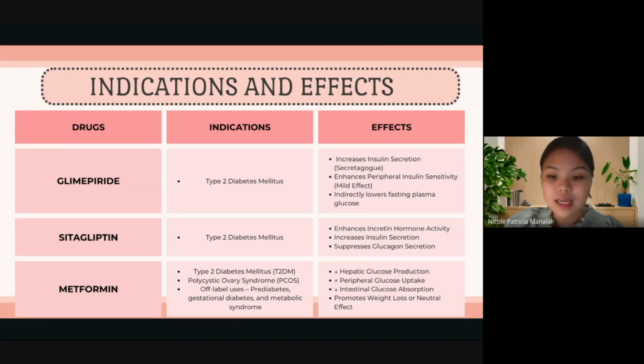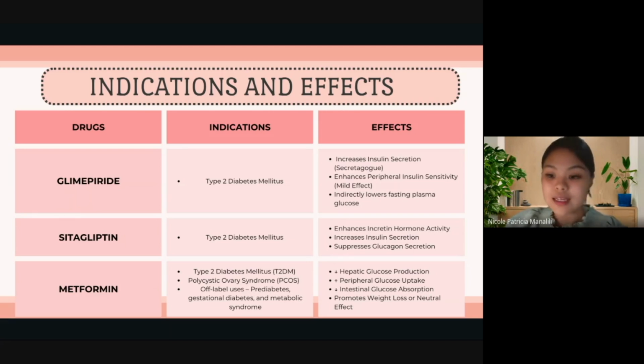Lastly, we have metformin, indicated for type 2 DM, PCOS, and also off-label uses for prediabetes, gestational diabetes, and metabolic syndrome. So it decreases hepatic glucose production, increases peripheral glucose uptake, decreases intestinal glucose absorption, and there is no risk of hypoglycemia, unlike insulin secretagogues. It also promotes weight loss, or it has a neutral effect on weight.